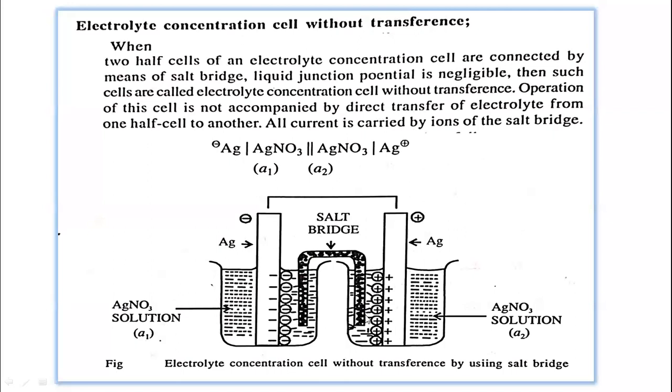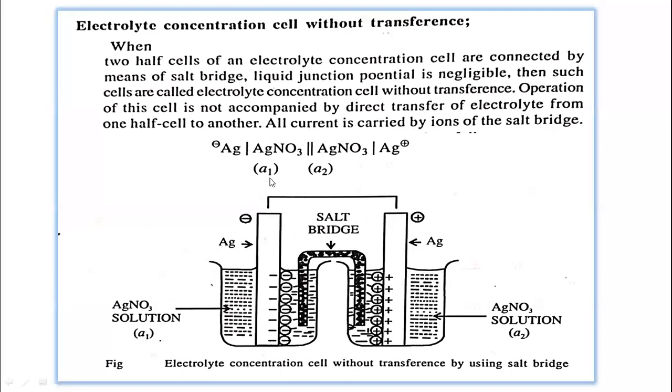This electrode has negative polarity, and this electrode has positive polarity. So this is the electrolyte concentration cell without transference using the salt bridge, and the cell can be represented in this way. Let us now derive the EMF of such a cell.